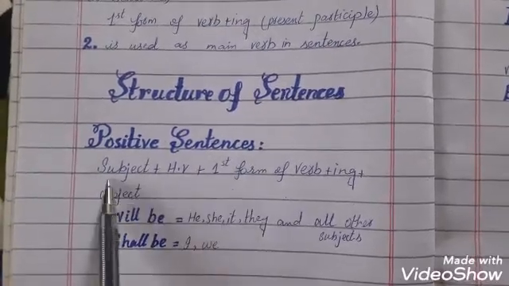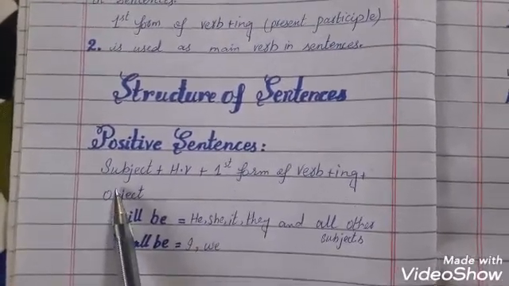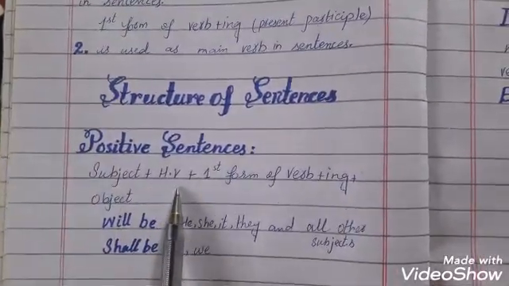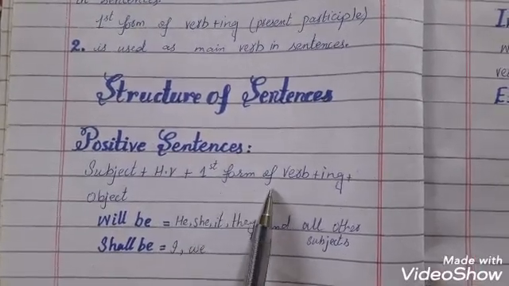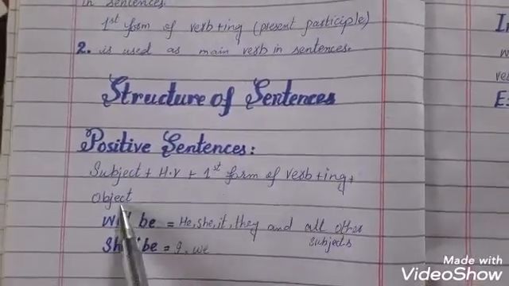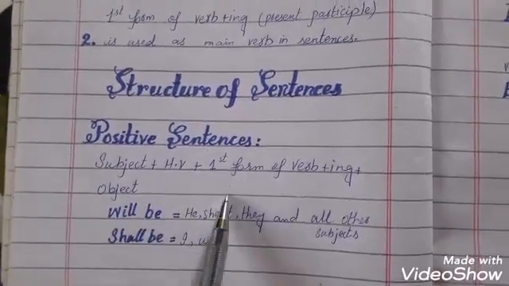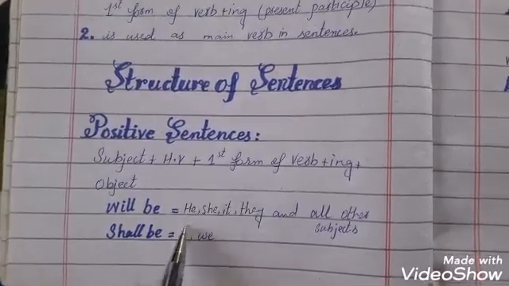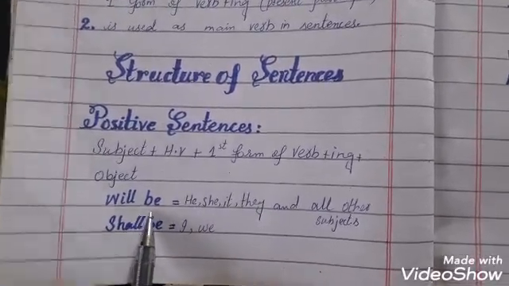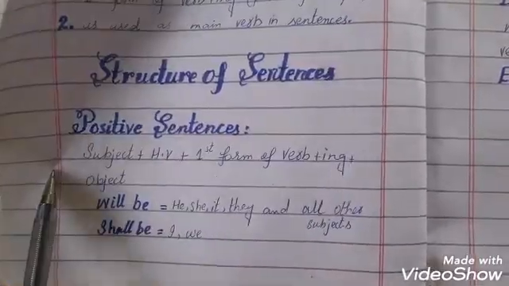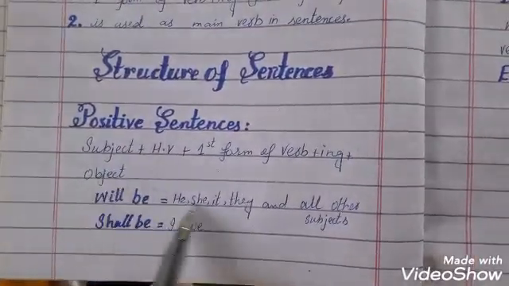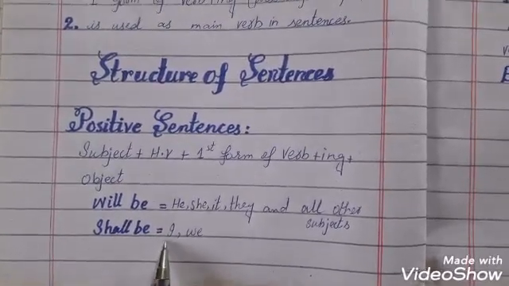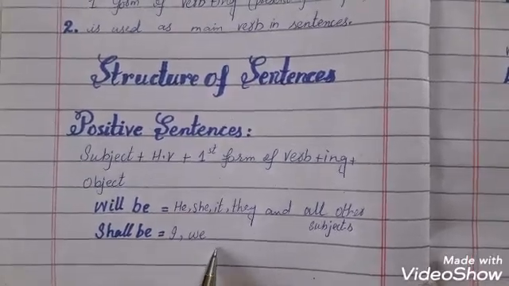Number one is positive sentences. The structure of positive sentences is subject, helping verb, first form of verb plus ing plus object. We'll make our sentence keeping in view this structure. In future continuous tense, there are two helping verbs. Number one is will be. It is used when our subject is he, she, it, they and all other subjects. And we use shall be when our subject is I or we.